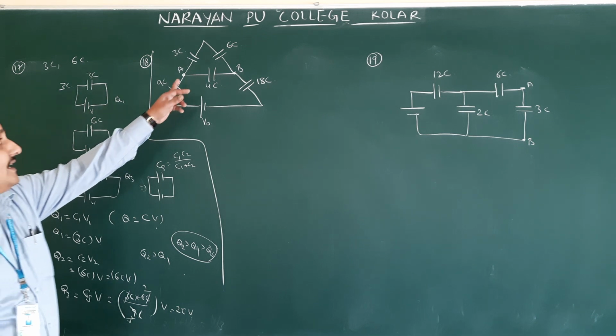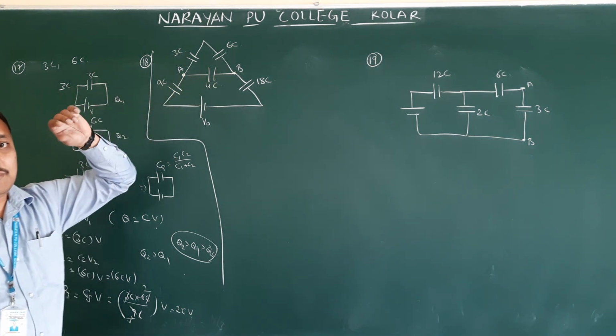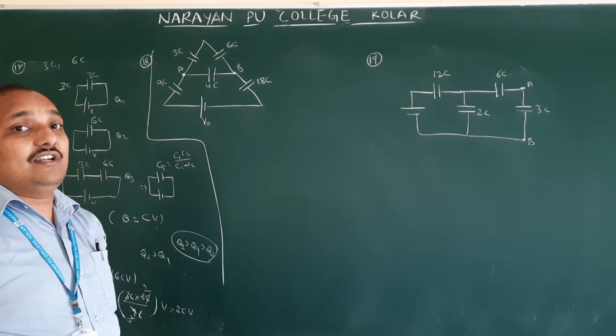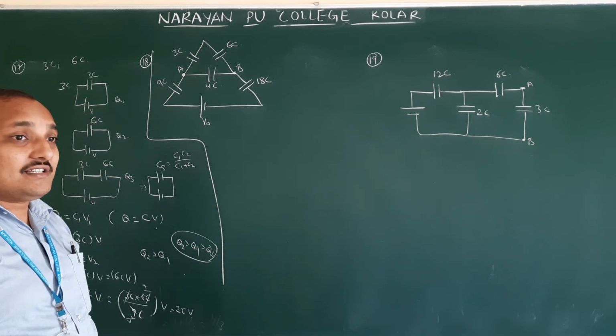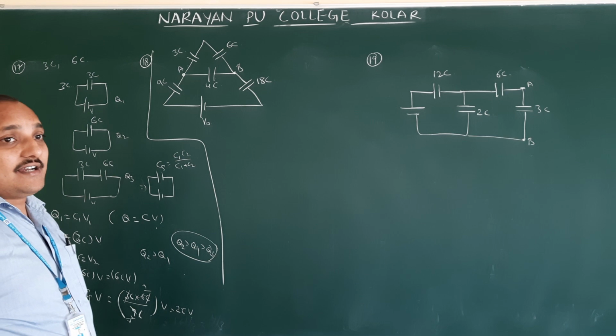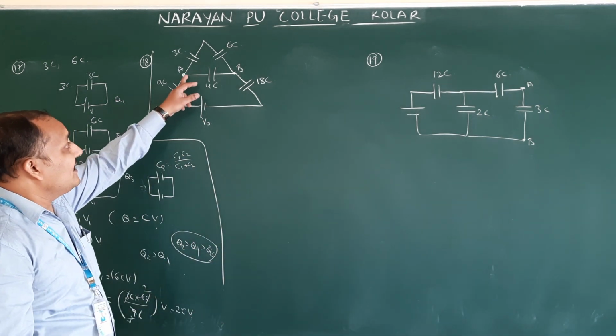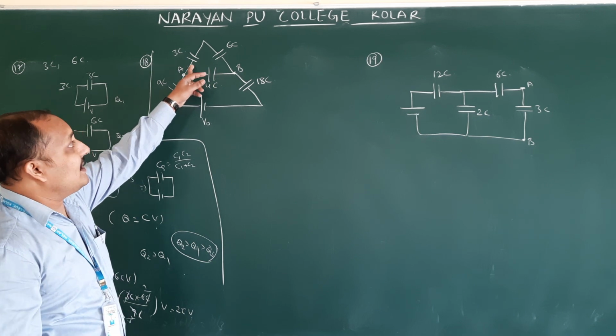Potential difference between A and B, they ask. So see this one. We gave some concepts for potential difference, how to find it whenever capacitors are connected in series and capacitors are connected in parallel. That concept we are going to apply here. Before going to find AB, first we have to find the resultant capacity here.